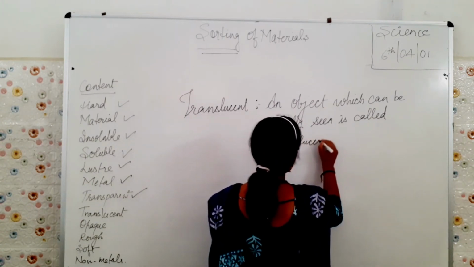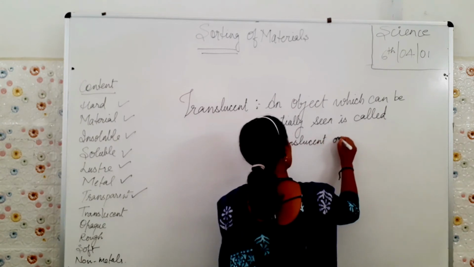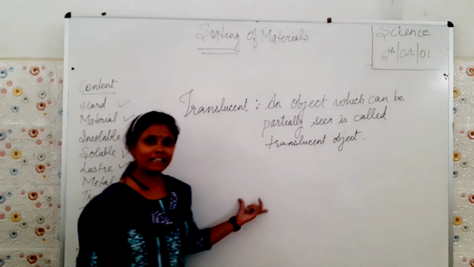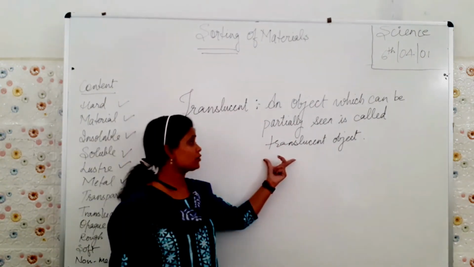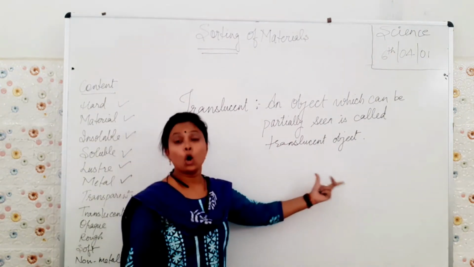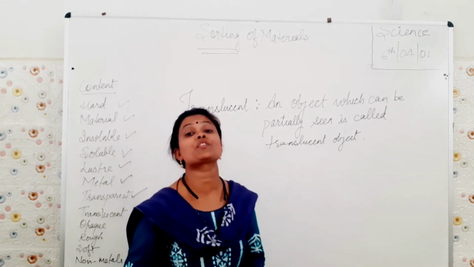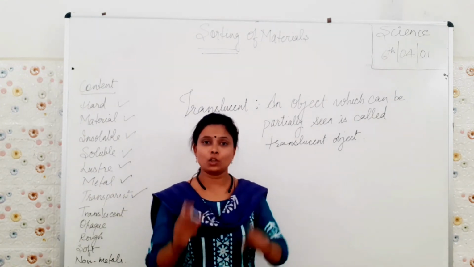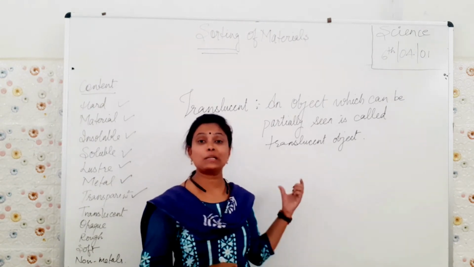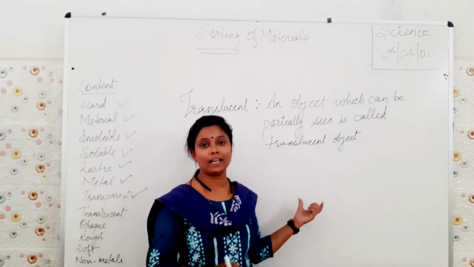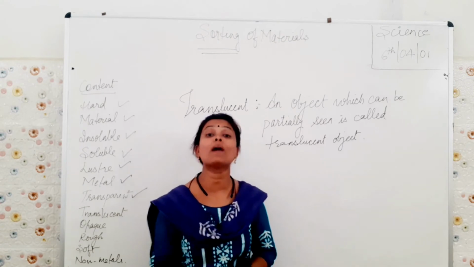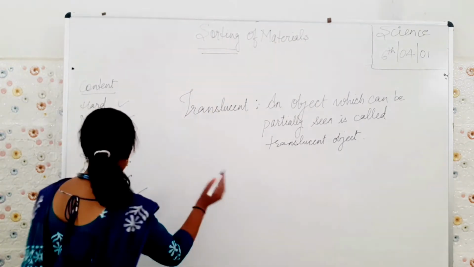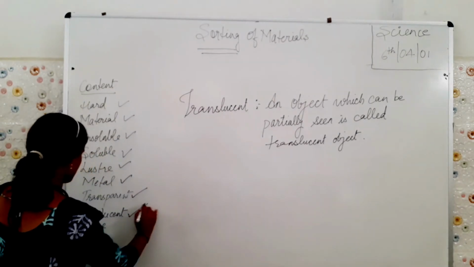Translucent object. Okay, clear? Translucent objects are used for tracing. You would have done tracing in your drawing books. So there is a translucent paper, and with the help of that you can overwrite. Okay, so there are translucent papers or objects.